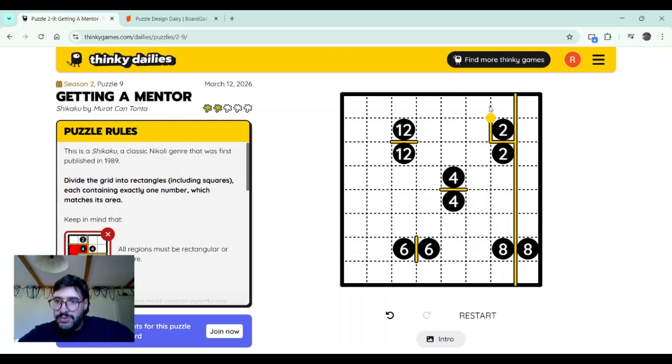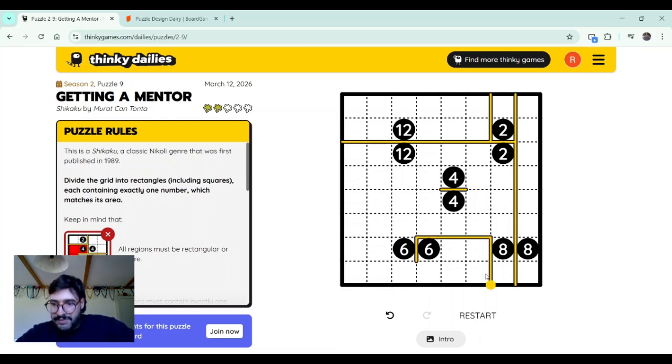We can do the same with the 2. I'm not explaining this very well, but I know we are on the right track. So the 12, the only way that we can make 12 here is by doing a 2 by 6. Great. Now this 2 can have multiple configurations, so I'm not going to touch that 2 for now. Let's see this 6.